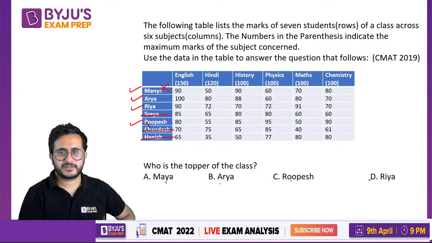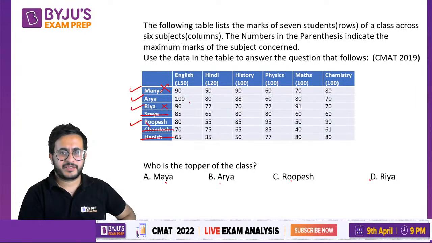Arya has more marks, more marks, more marks. In three subjects she has more. Equal. In two subjects Riya has more, in physics and maths. But if you see the gap, it is in three subjects that Arya has more marks than Riya. So Riya also is not the highest.